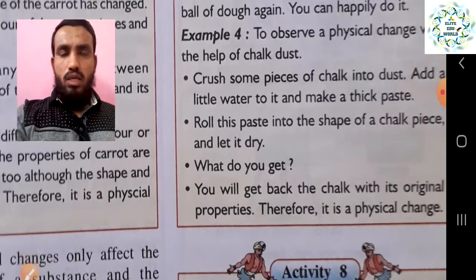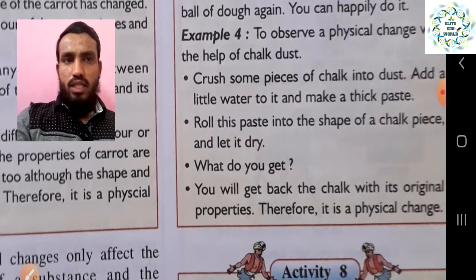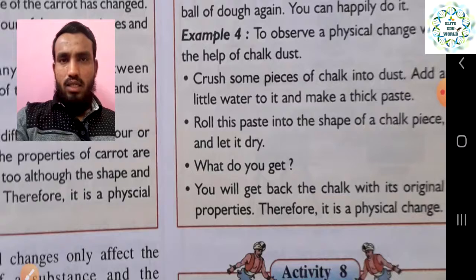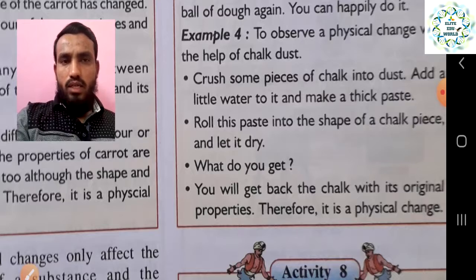Example number 4: to observe a physical change with the help of chalk dust. You take a piece of chalk and crush it. After crushing, it will convert into small pieces of chalk. Then add a small amount of water and make a paste of the chalk, then put it into a mould of chalk and let it dry. So what do you get? You will get back the chalk with the original properties. So therefore it is a physical change.